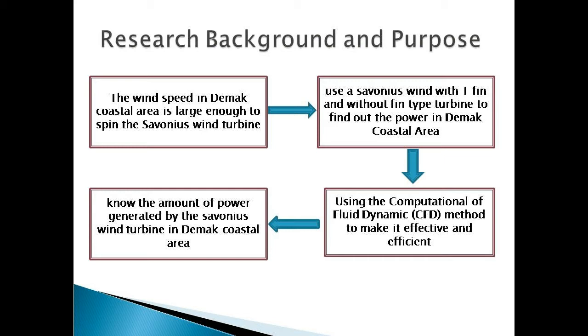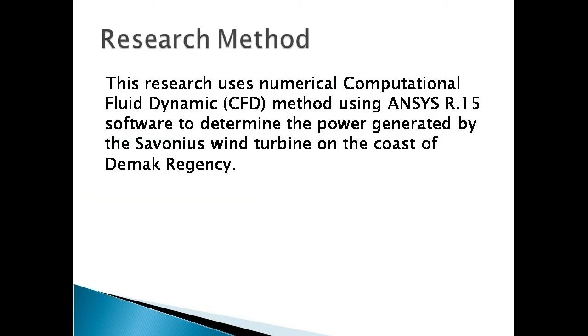I use the computational fluid dynamics method to make it more effective, efficient, and of course low cost, because this is numerical or simulation research. After the simulation is complete, the potential power that can be generated by a Savonius wind turbine in the coastal area will be known. In this research, I use computational fluid dynamics with ANSYS R15 software.